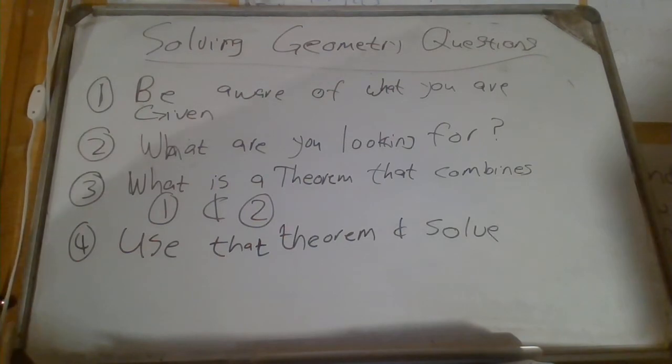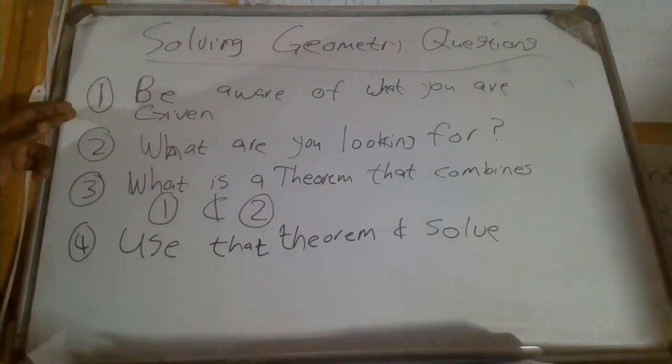And then every time you have a problem in geometry, just be aware of what you are given and what you are looking for, and then find a theorem that combines 1 and 2, and then use the theorem and solve.